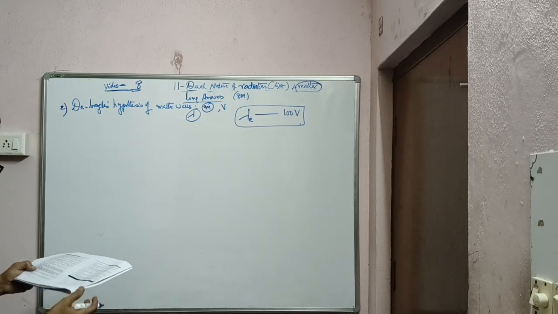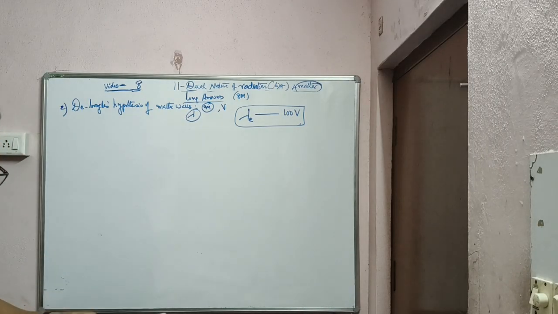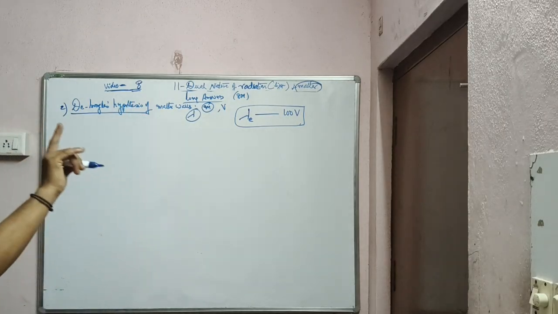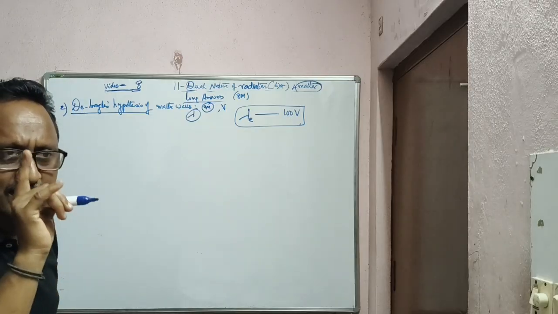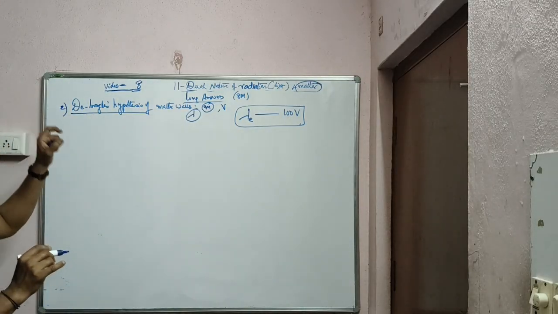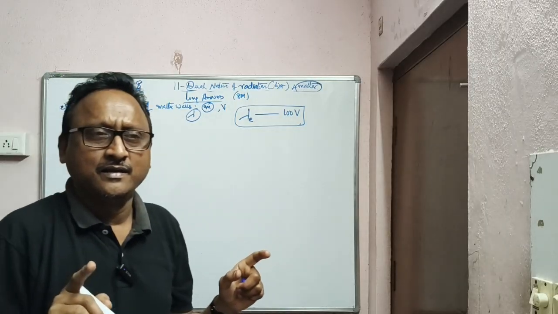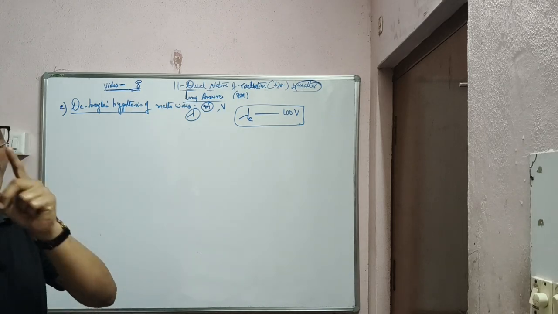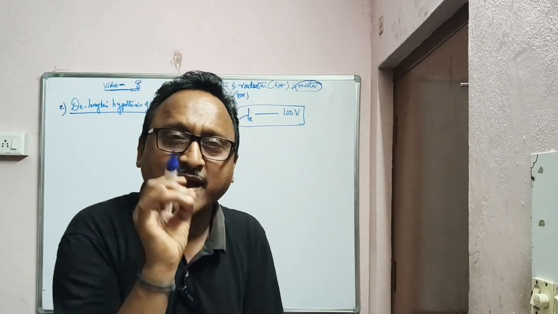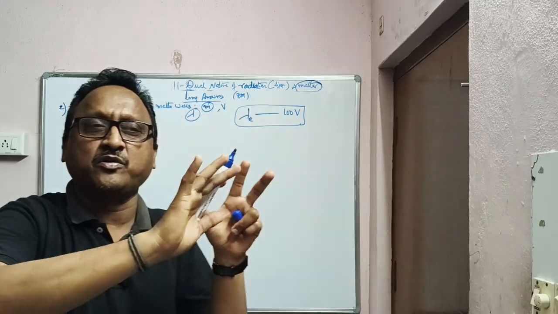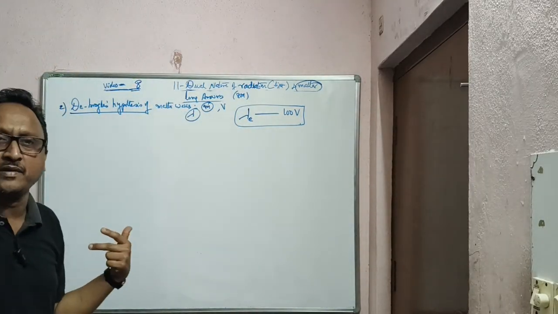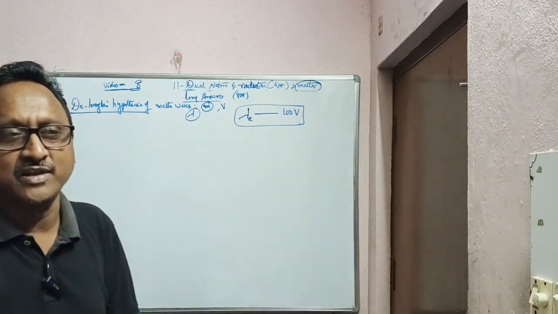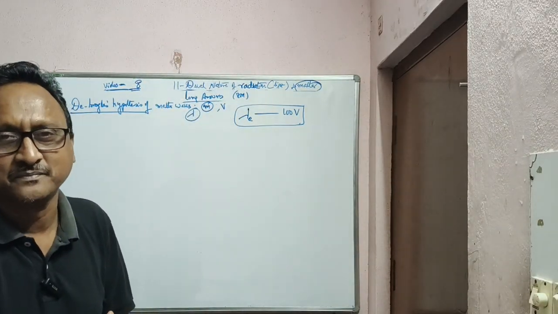First of all, state de Broglie hypothesis of matter waves. What de Broglie said in his hypothesis is, first of all, that nature has symmetry. And the hypothesis says any moving particle has wave nature. That's all. But make a note that the particles should be microscopic, not macroscopic. Macroscopic means large bodies like human bodies, big buildings or big stones, heavier masses, for which we cannot find out the wavelength.